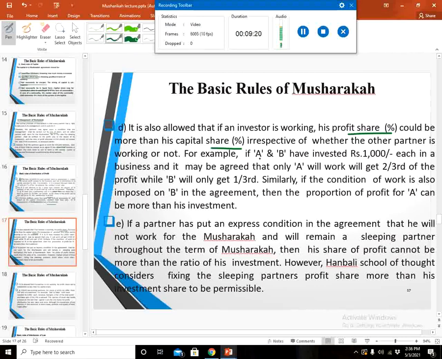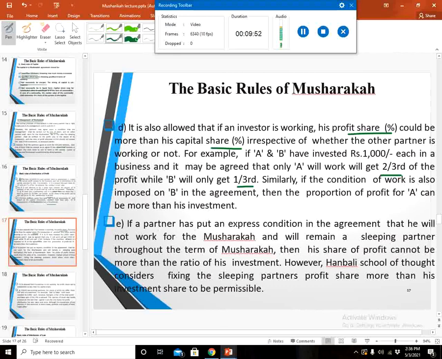For example, if A and B have invested 1,000 each in a business, they may agree that only A will work and will get 2/3, meaning 67% of the profit, while B will only get 1/3, meaning only 33% of the profit. Similarly, if the condition of the work is also imposed on B in the agreement, then the proportion of the profit for A can be more than the investment.